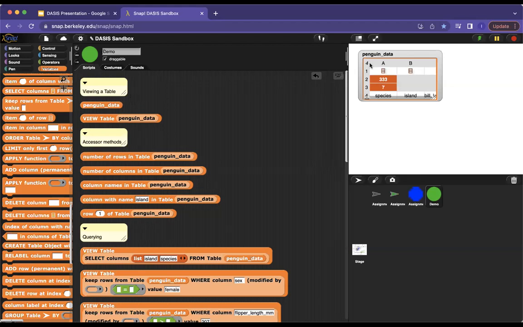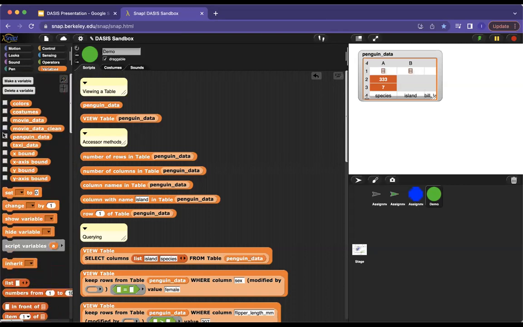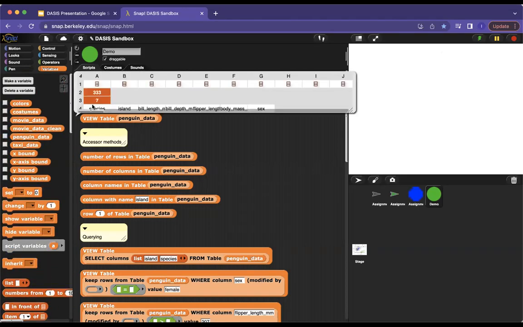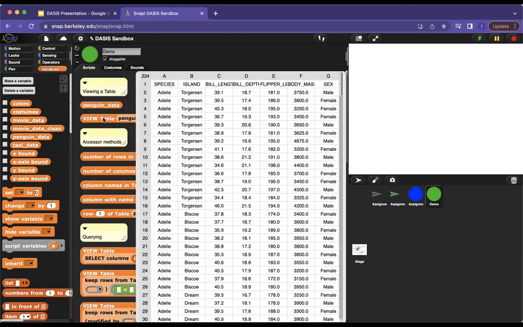So once we've brought in a data set like our penguin data, it looks something like this, but students should not click directly on the variable. They can, but it's better to use this view table block, which provides that more Excel style feel, where the labels appear at the top and all the data appears in rows below it.